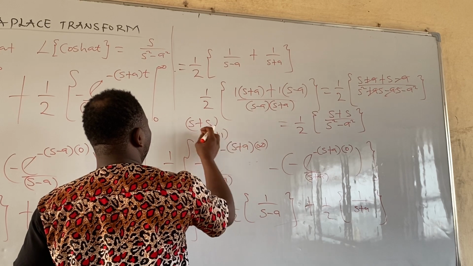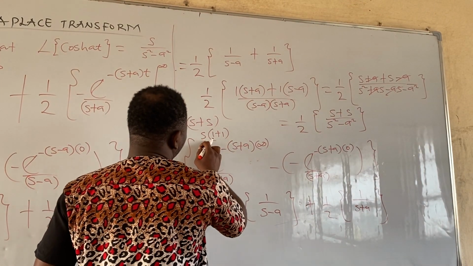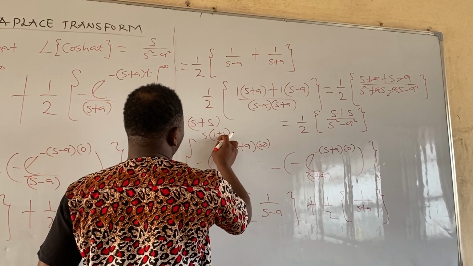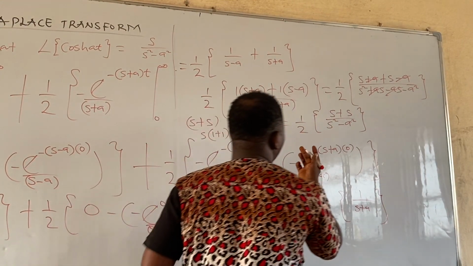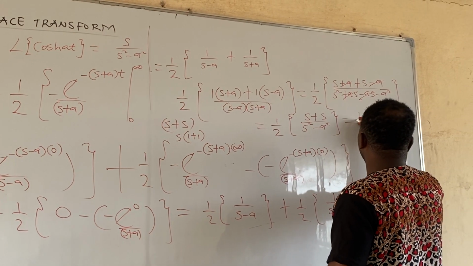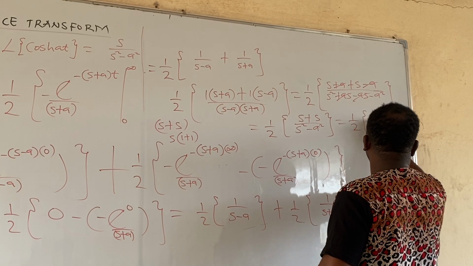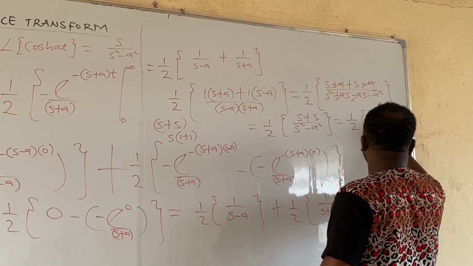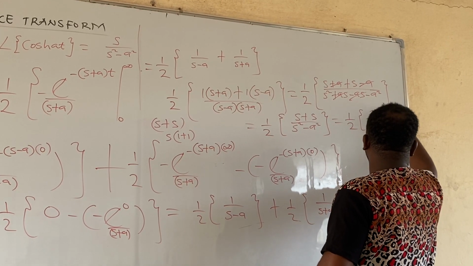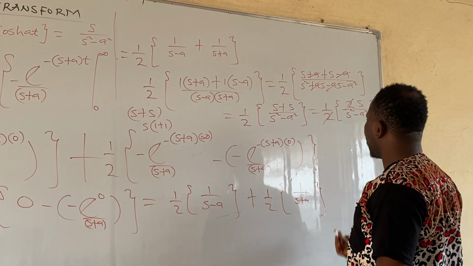By the time you multiply this, you still get back this, true or false? So if you agree with me, 1 plus 1 is 2, 2 times s gives us 2s. So the numerator will now be 1 all over 2, all in bracket, 2s all over s squared minus a squared. Do you agree with me? Then this and this will go.